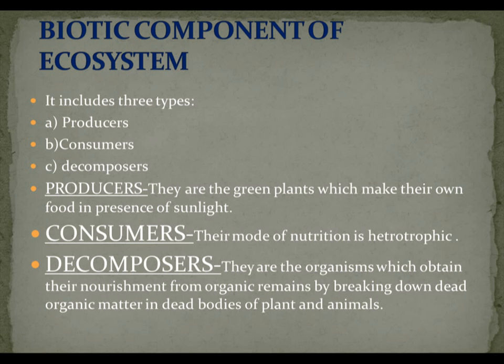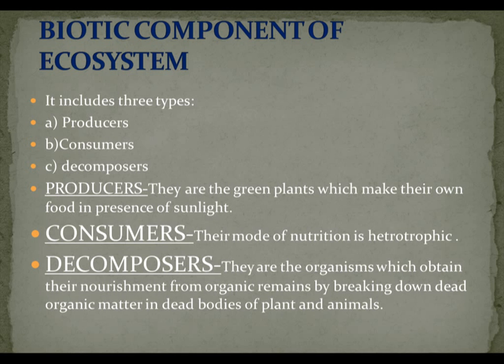So number one is producers. They are the green plants which make their own food in the presence of sunlight. They are green because of the green pigment present in their plants, that is chlorophyll, and they make their food in the presence of sunlight, and that's why they are known as producers. The other name for producers is autotrophs.